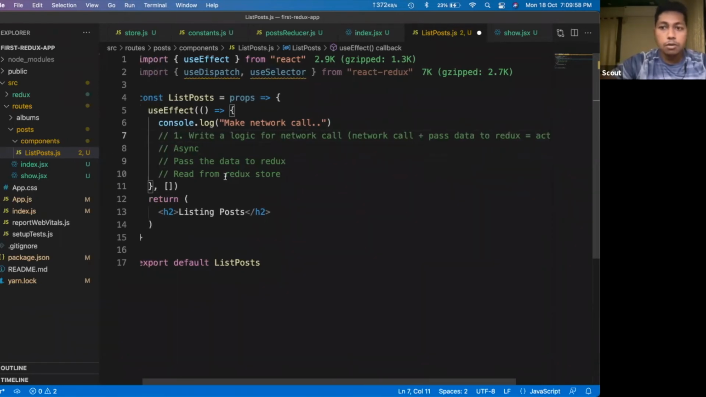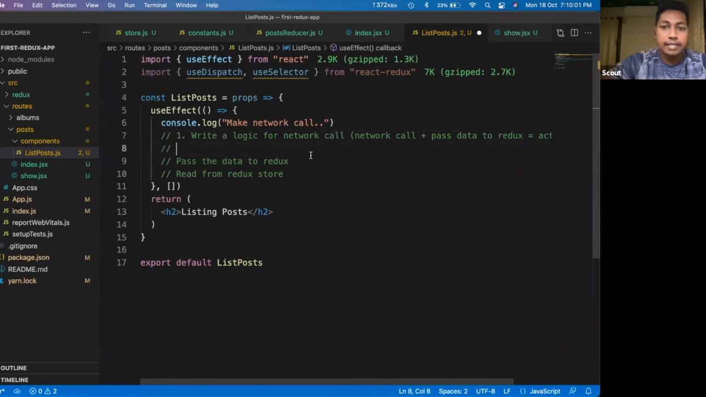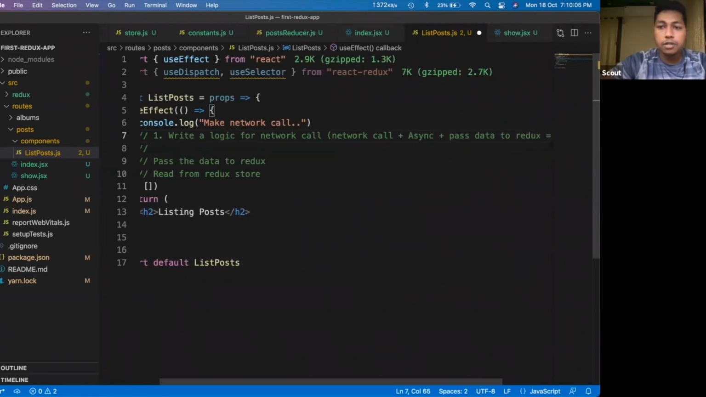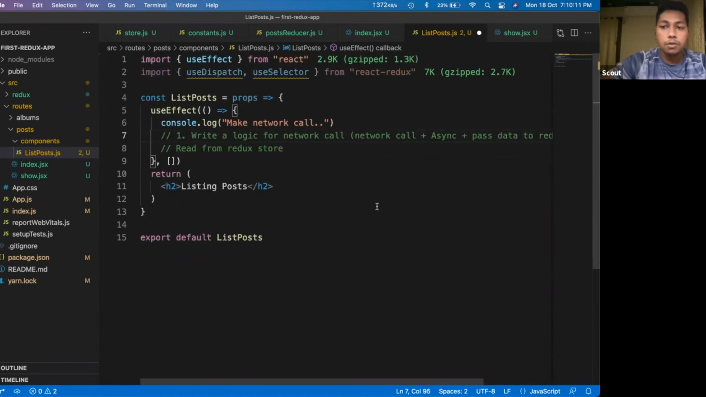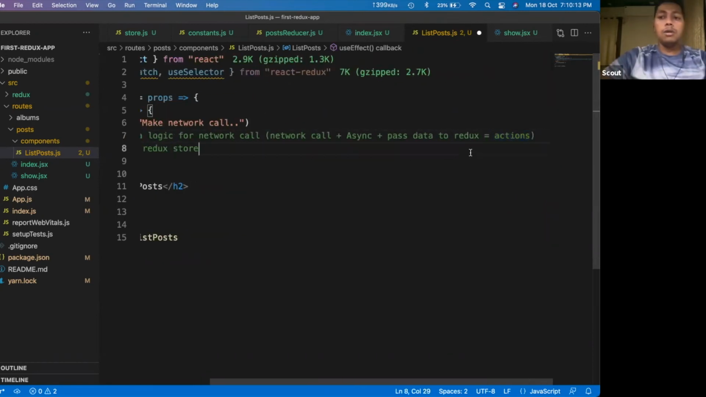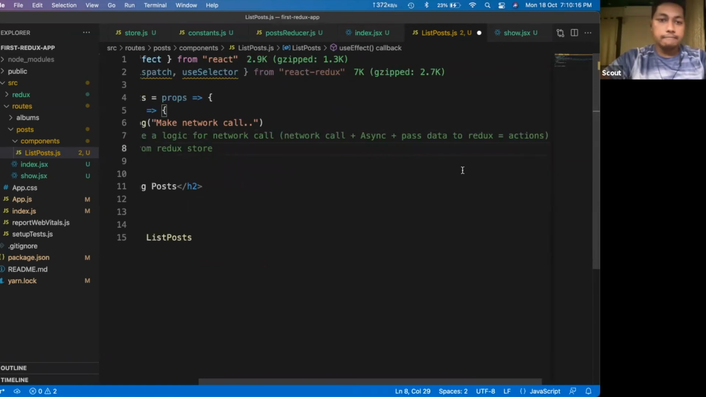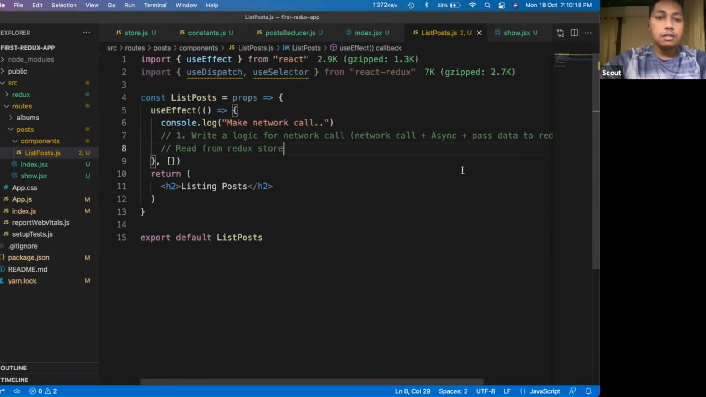Along with that, we will also handle the async logic here: network call plus async plus pass data to Redux. All three things will happen in step one, in one single file. So for that we will define one action here. Does it make sense? Step one, write logic for a network call. Step two, read data from the Redux store. Does it make sense? Then type makes sense in the chat.